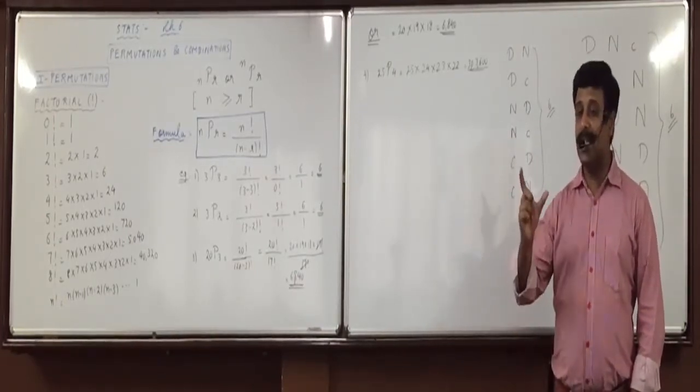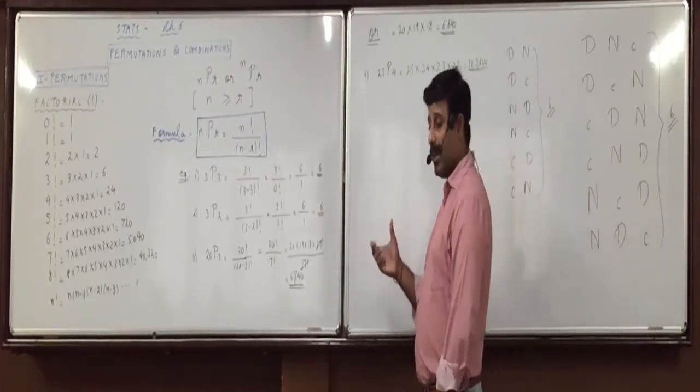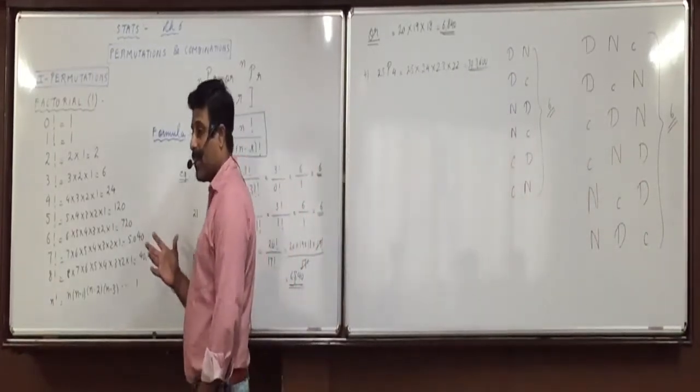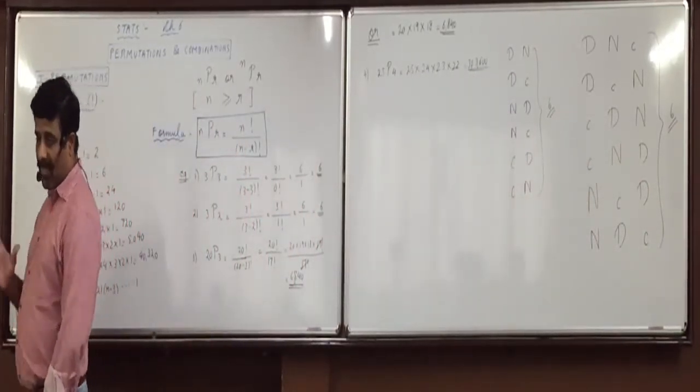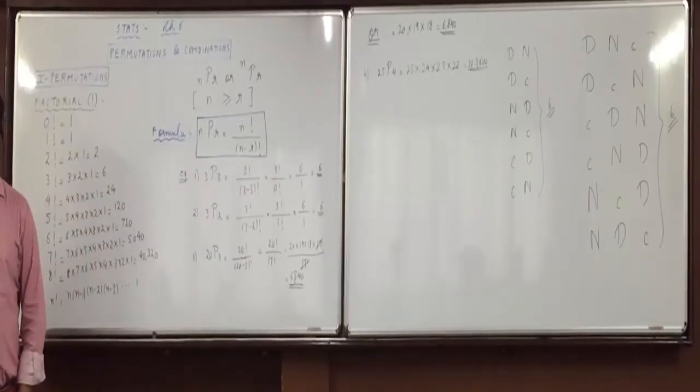So permutation means arrangement of r items out of n items. Arrangement of a certain number of items out of a group of items. Okay. So it is denoted as